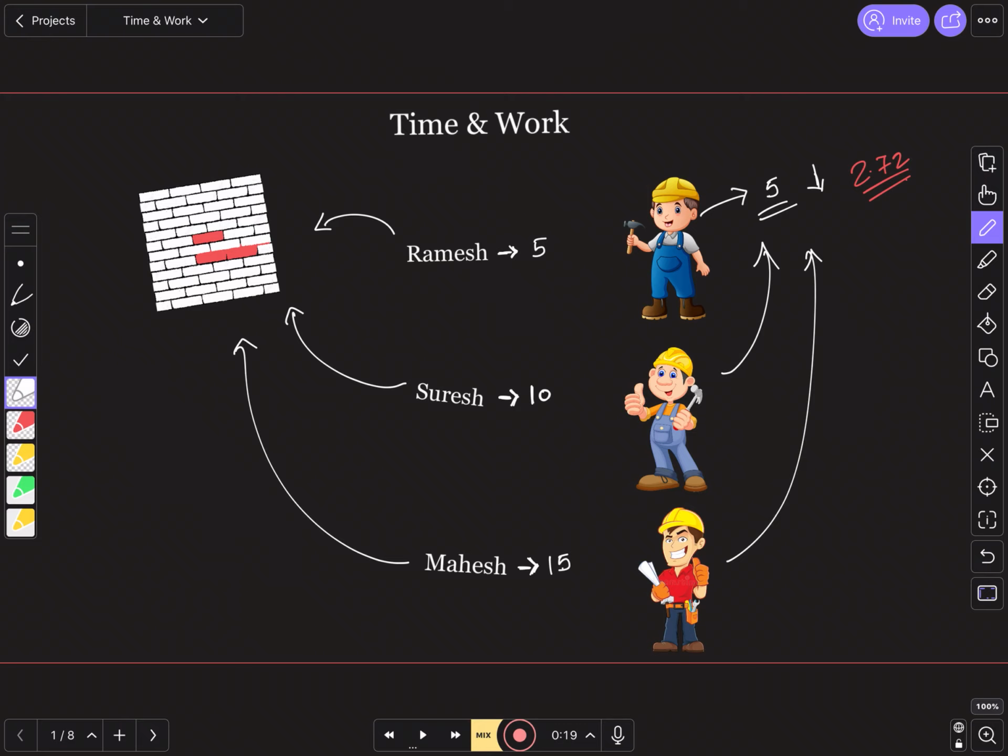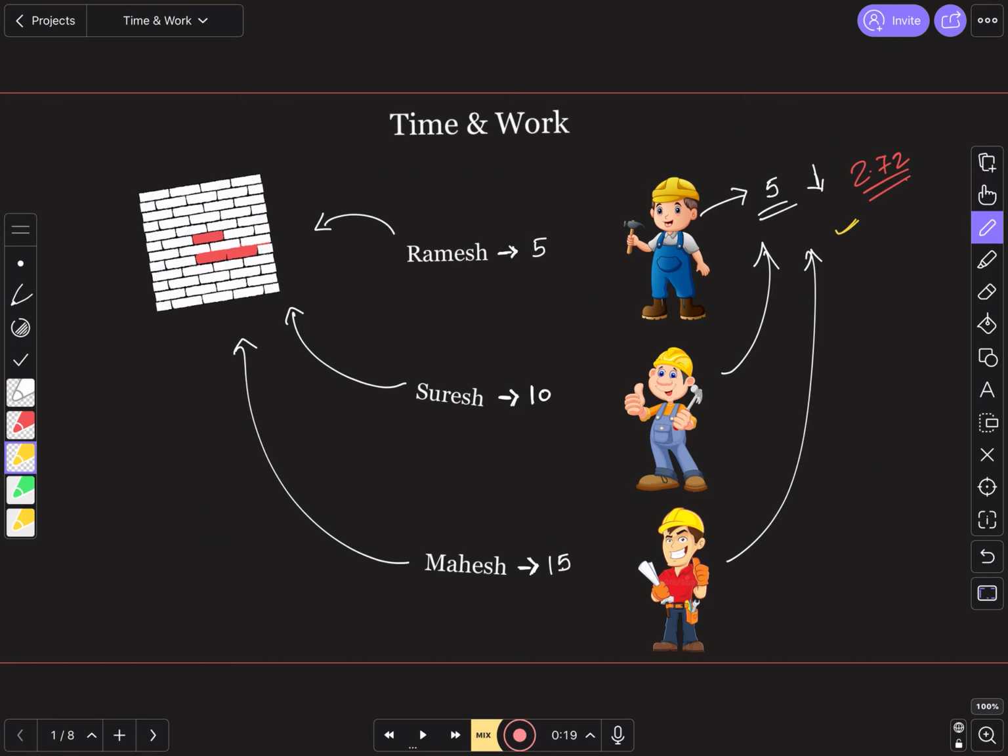Then we used the LCM method, where we found the number of bricks, and then the number of bricks put in per day by Ramesh, Suresh and Mahesh, and eventually how many bricks will be put in by all three together. By the LCM method, we got the answer to the previous question. Now we use the reciprocal method.